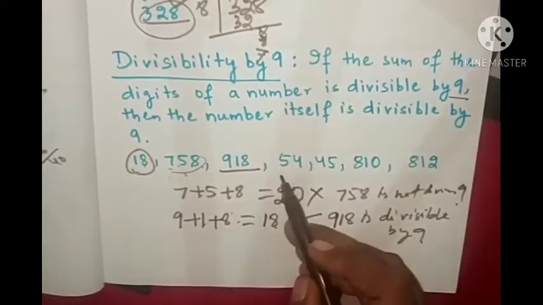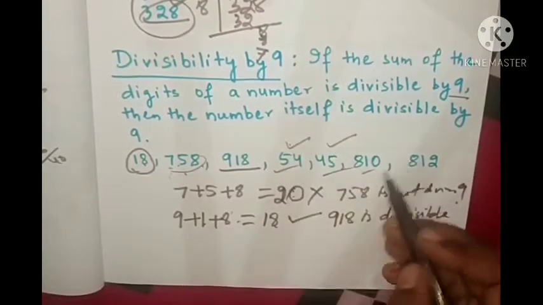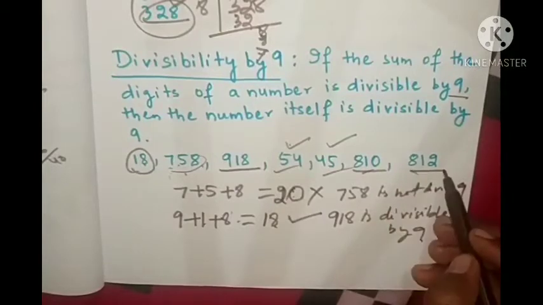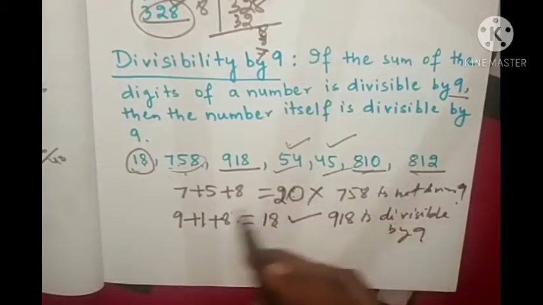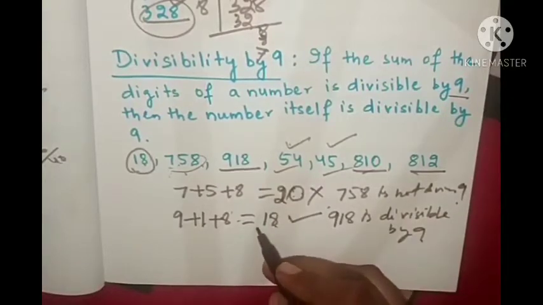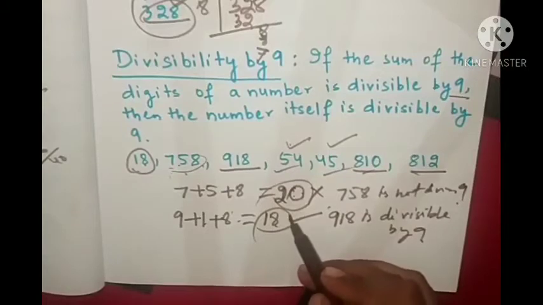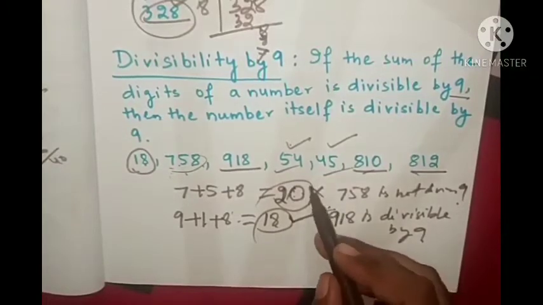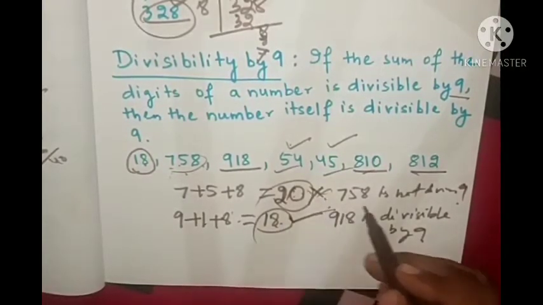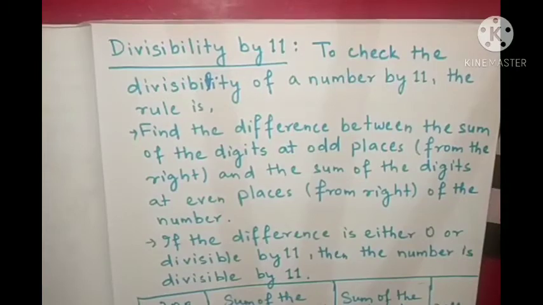Like this, you can check bigger numbers too. You have to add the digits and see whether the sum is divisible by 9 or not. If the sum is divisible, then the number is divisible. If the sum is not divisible, the number is not divisible. So this is about divisibility by 9.